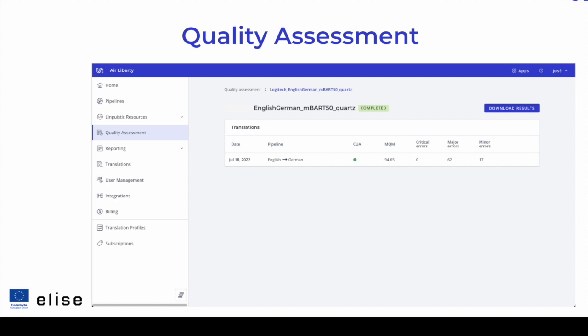An important part of evaluating an approach is how we evaluated the translation quality. The quality assessment of our models is performed by professional translators that are part of our community of translators. In this screenshot, it's possible to see the results view of our quality assessment service in the Unbabel portal. It breaks down the errors by severities and provides overall scores of quality, such as multidimensional quality metrics, or MQM, the quality framework and typology used to evaluate our translations.